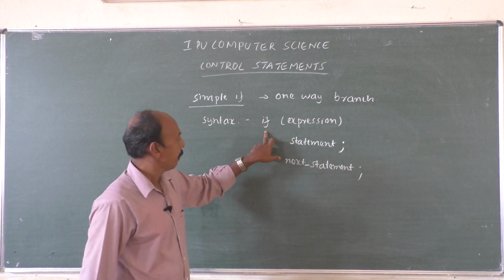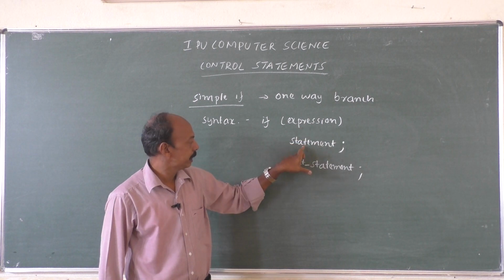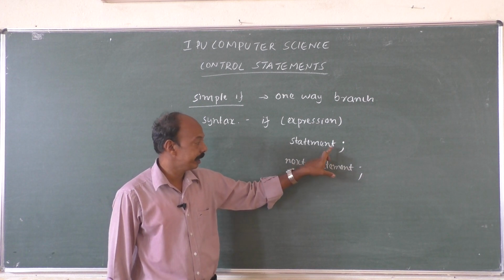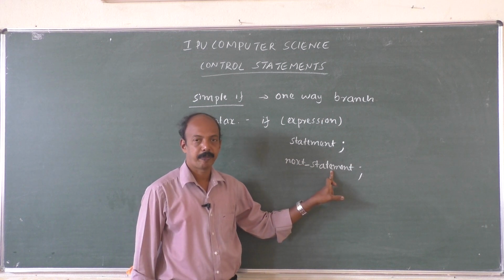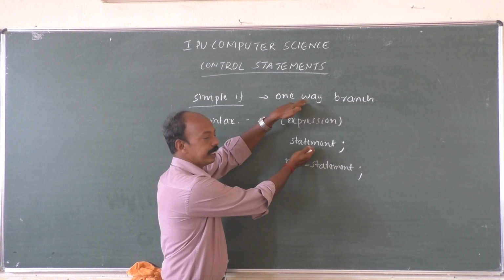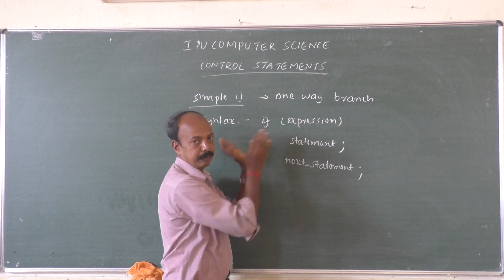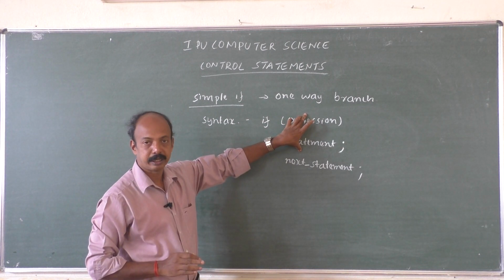If this is true, this statement will be executed, then after executing it, the control will be transferred to the next statement. The next statement doesn't come under if, it's a different statement, the one written after this control statement.